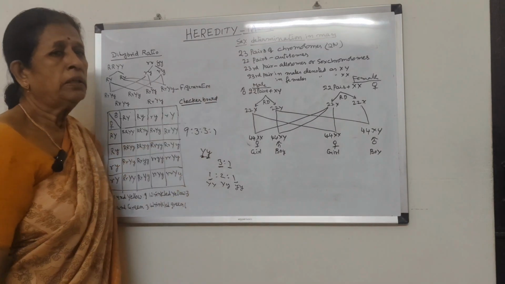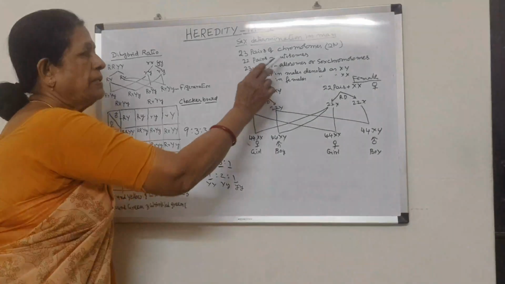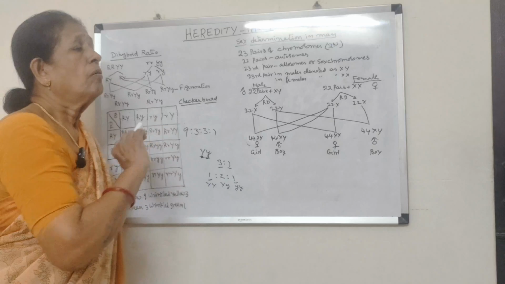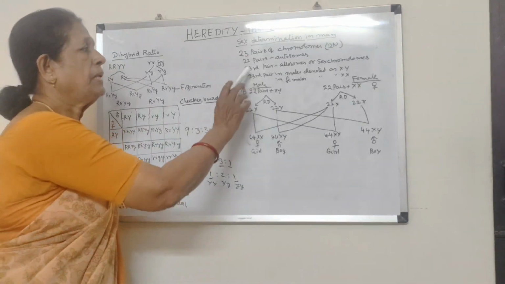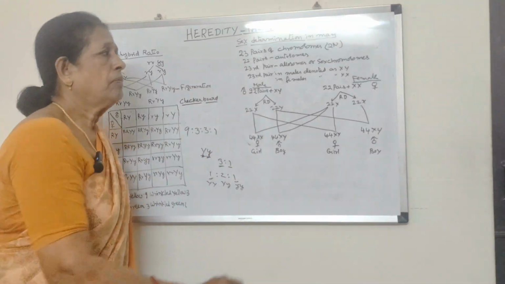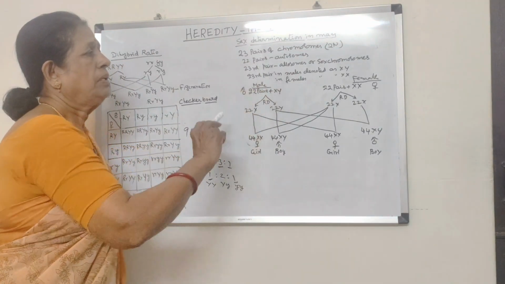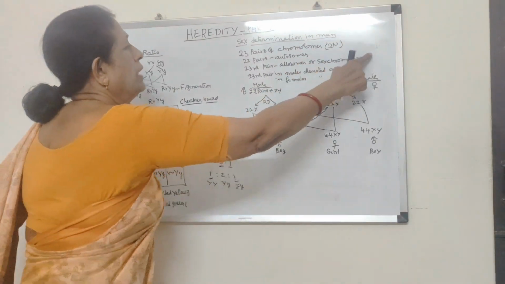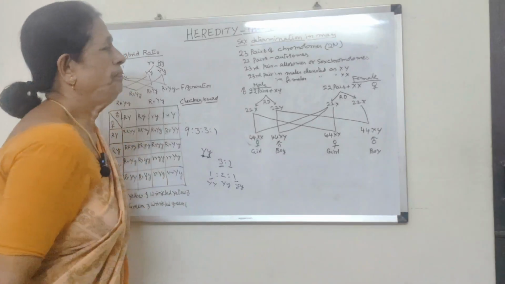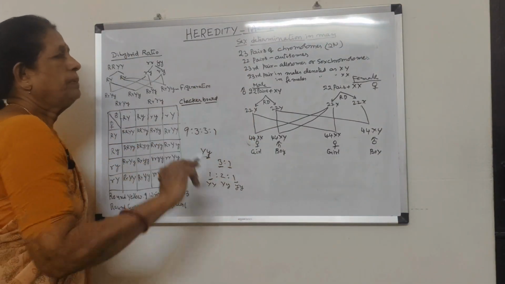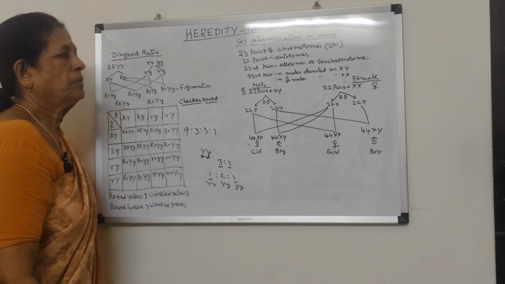So 23 pairs of chromosomes are present in human beings, whether male or female. 22 pairs are called autosomes. They are the same, common in both male and female. What makes the difference between male and female is the 23rd pair of chromosomes. This 23rd pair is called allosome or sex chromosome. So 22 pairs are called autosomes, and the 23rd pair is called allosome or sex chromosome.